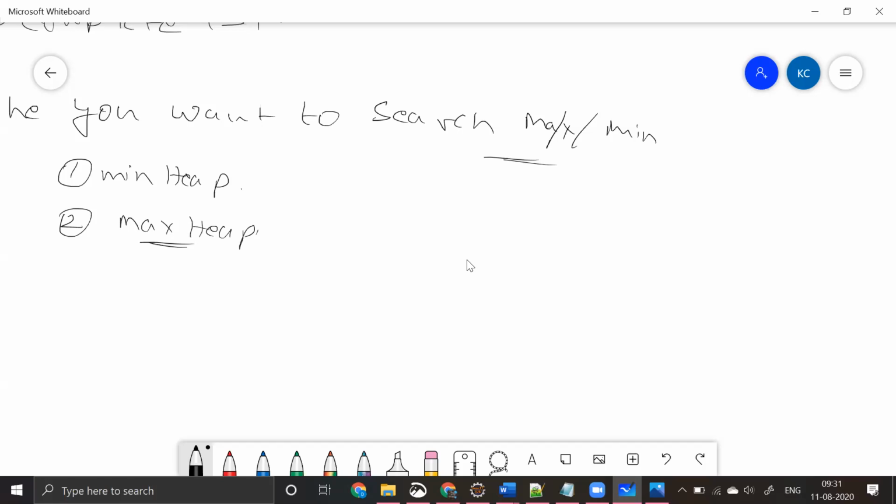So I'll be having some data like 5, 10, 20, 40, etc. There is some data that is present for me, and I need to store all this data into my heap. And the reason for storing all this into a heap, I already told you, is that we need to get the minimum or maximum value, right? Here, let's say I try to construct a max heap.